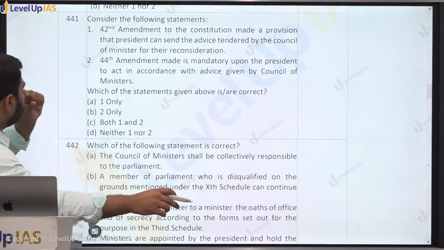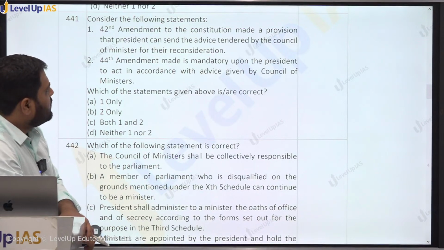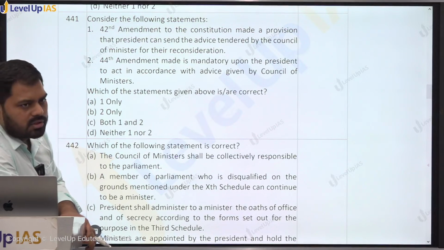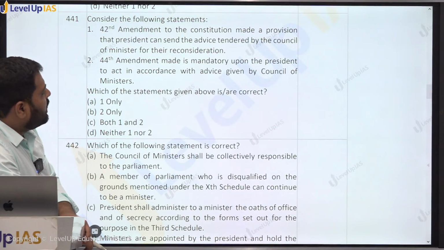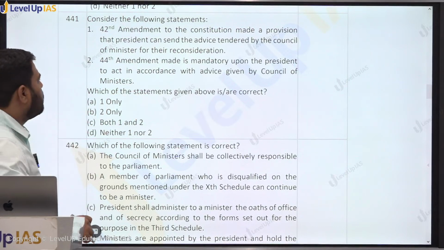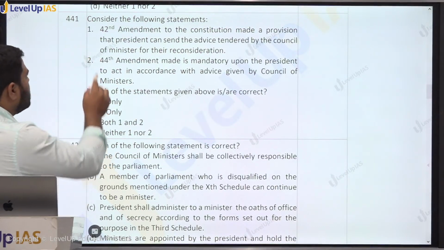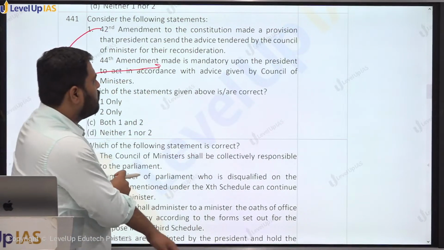Consider the following statements. 42nd Amendment to the Constitution made a provision that President can send the advice tendered by the Council of Ministers for their reconsideration. 44th Amendment Act made it mandatory upon the President to act in accordance with the advice given by the Council of Ministers. It is the opposite, right? So it was the 42nd Amendment which made this provision that President shall act only on the advice of the Council of Ministers.